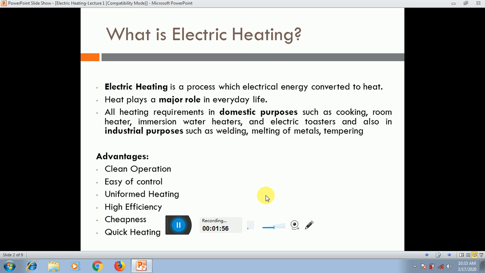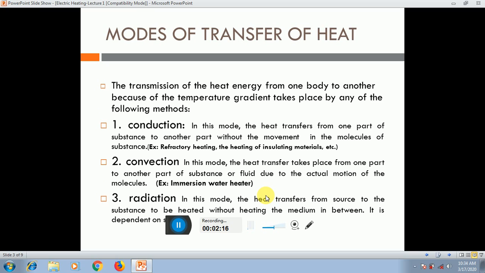Then there is cheapness. Whichever material we can use, it is very easy to make electric heating materials. Then quick heating, which means that we can give fire, and this gives quick heating. So the next one is the transfer of heat.